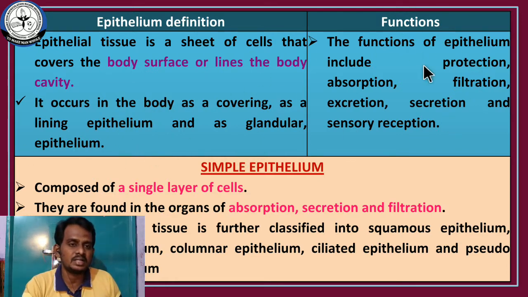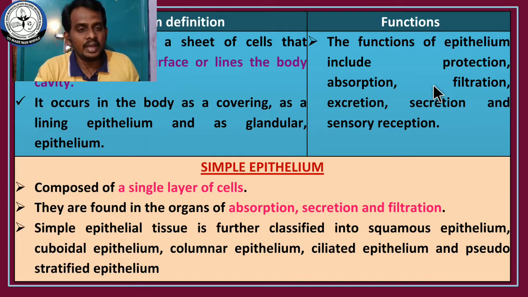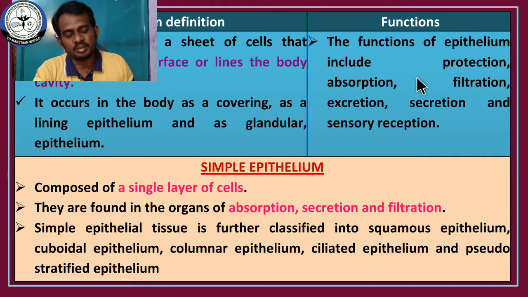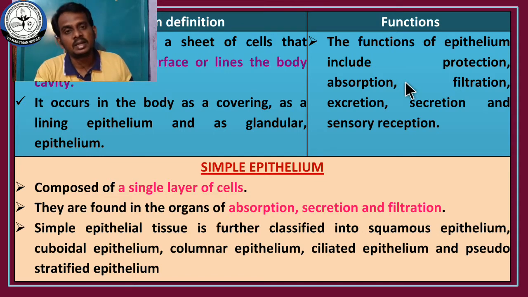What are the functions that are carried out by the epithelial tissues? The main function of epithelium is protection because of its outermost covering. Protection is the first function. Absorption takes place in the gastrointestinal tract. After the completion of digestion, the digested food is absorbed in the intestine.